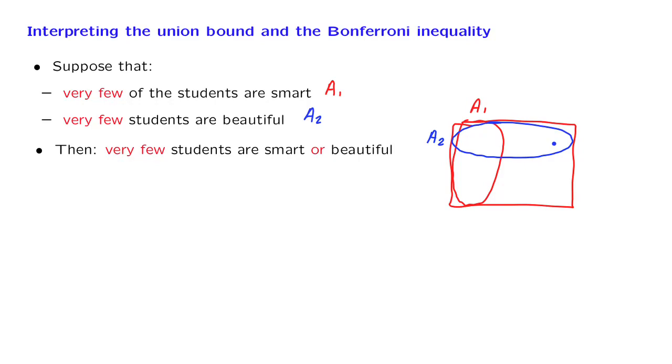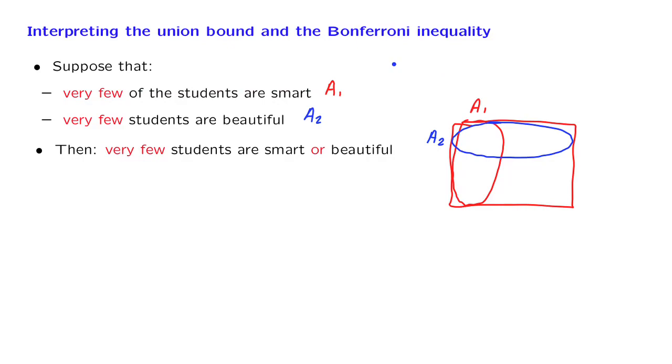What does this have to do with probability? Well, when we say very few are smart, we might mean that if I pick a student at random, there's only a small probability that I pick a smart student, and similarly for beautiful students. Can we make this statement more precise? Indeed, we can.